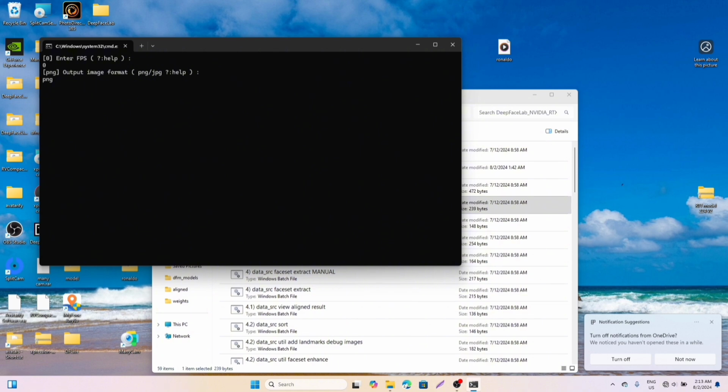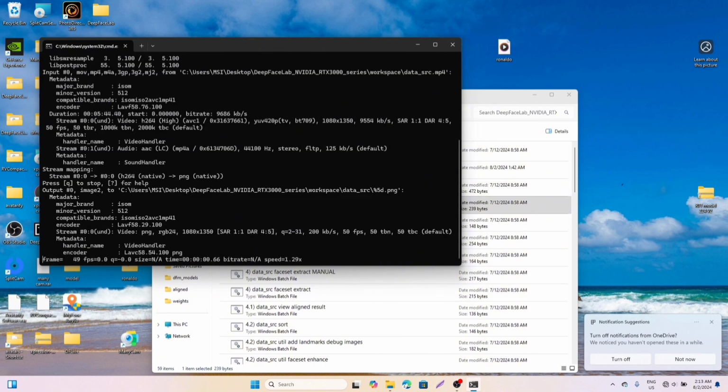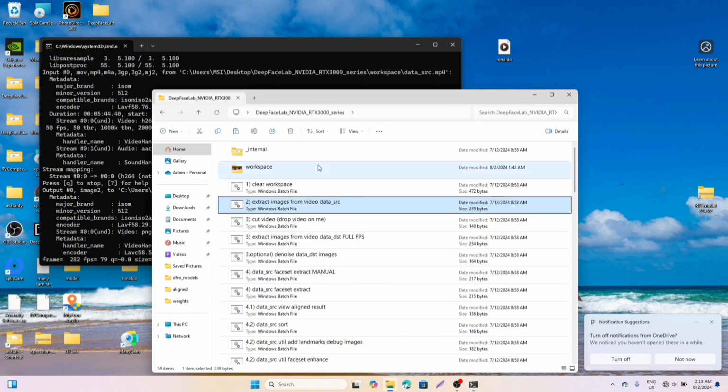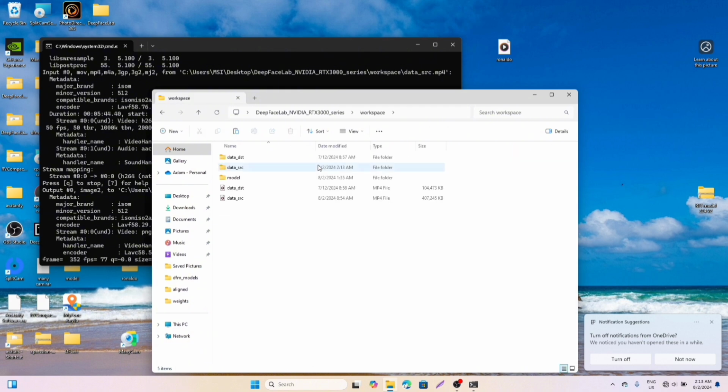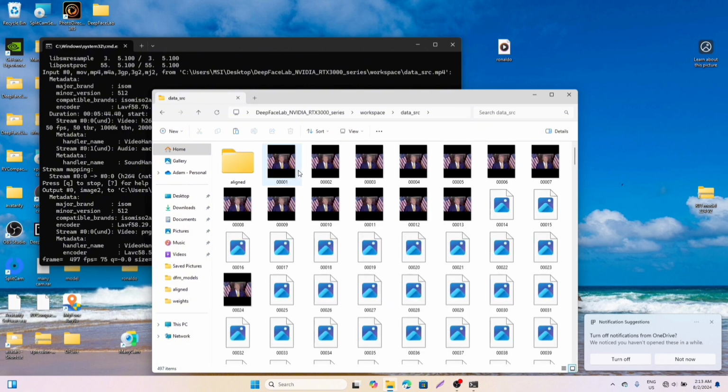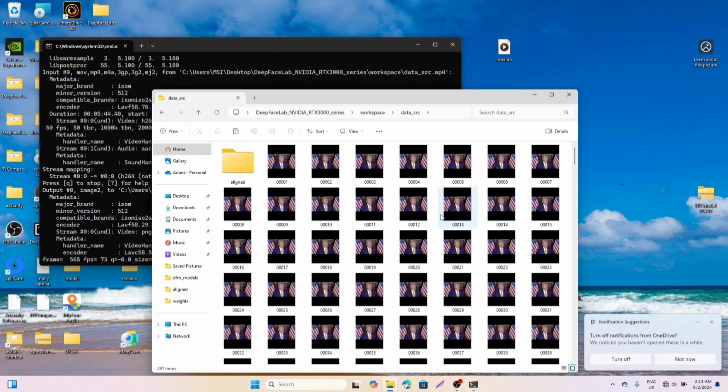Now you go to your workspace. You simply come to your Deepface Live app, come to workspace, and you see your data source. You open it. There you see all the pictures. It is extracting the images from the videos.